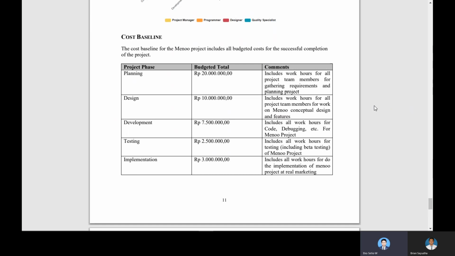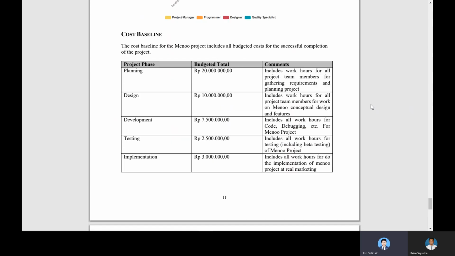And then the development phase of the project. The budget needed is 7 million 500,000 rupiah. It will include all the work hours of coding, debugging and other work for the Menoo project.